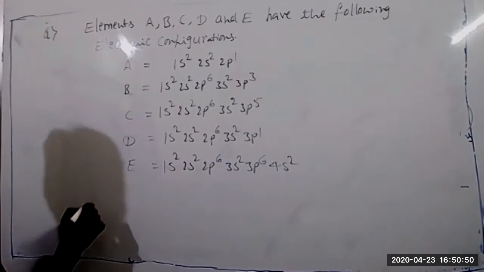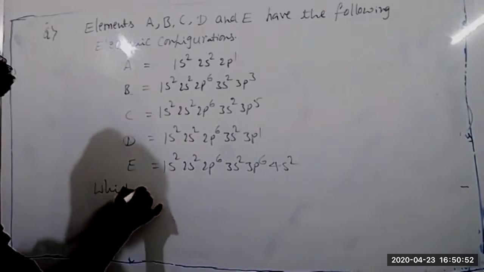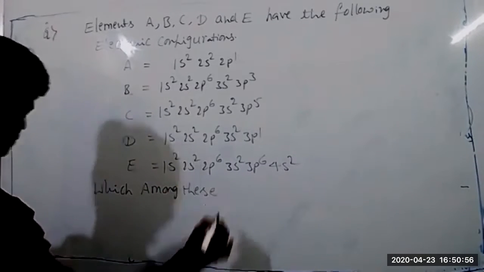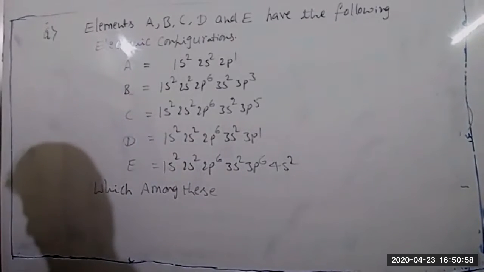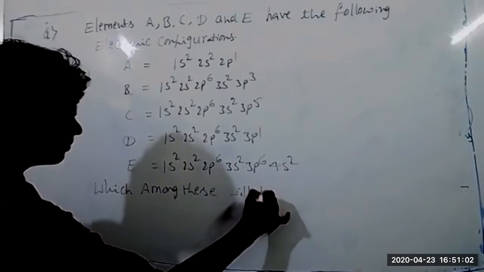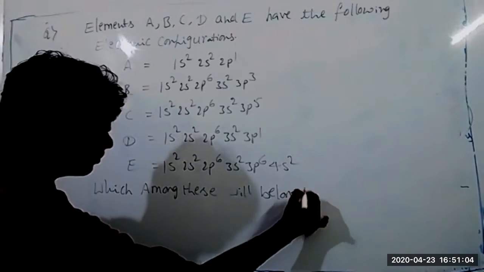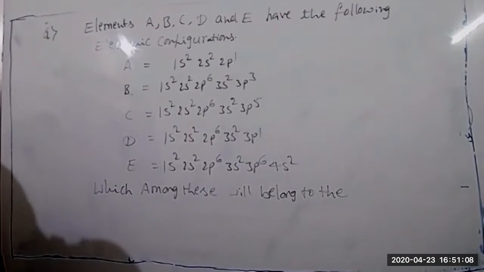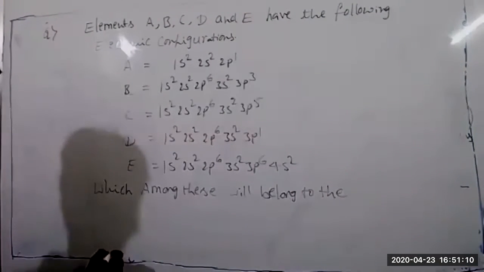Which among these will belong to the same group in the periodic table?